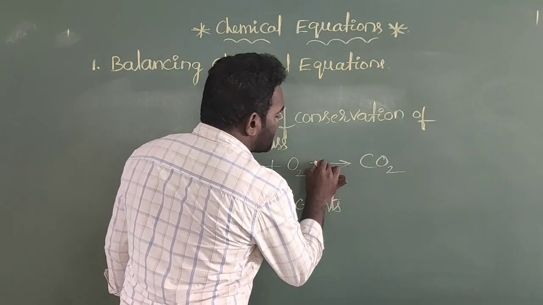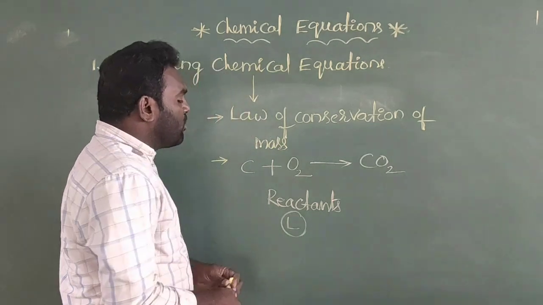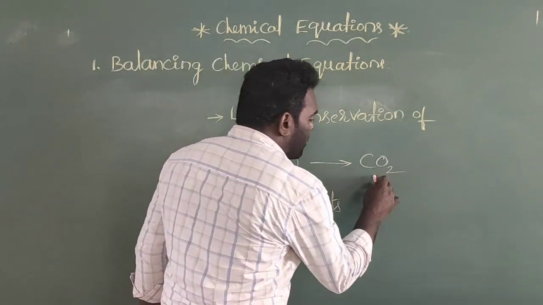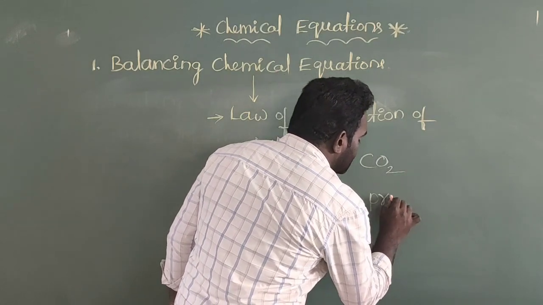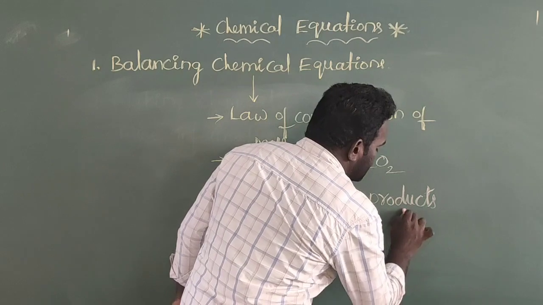So your arrow mark is called an arrow marker. The arrow mark's left-hand side is where you must always write the reactants, and this is the arrow mark's right-hand side. On the right-hand side you must always write the products. So this one is called the right-hand side.